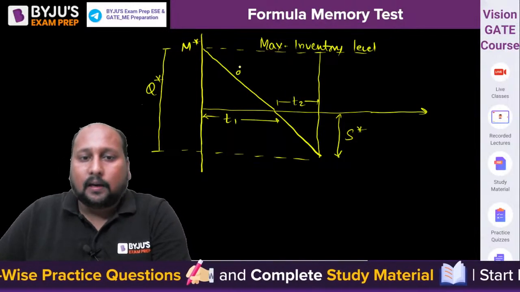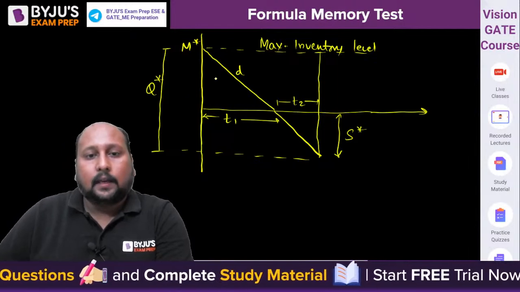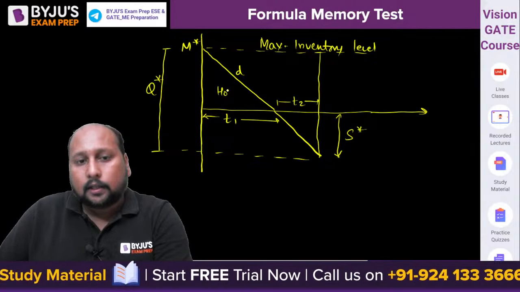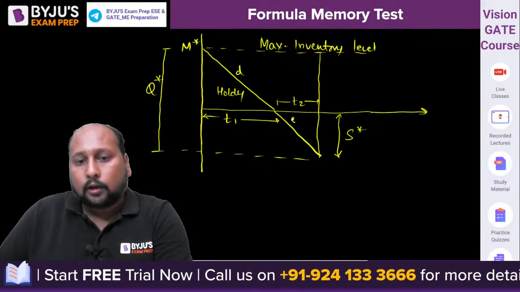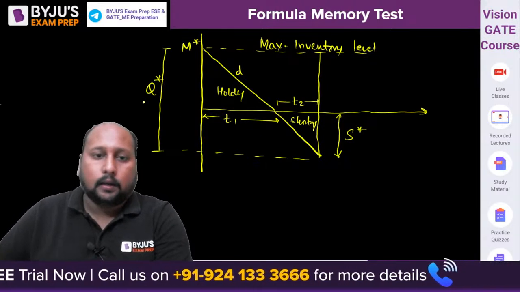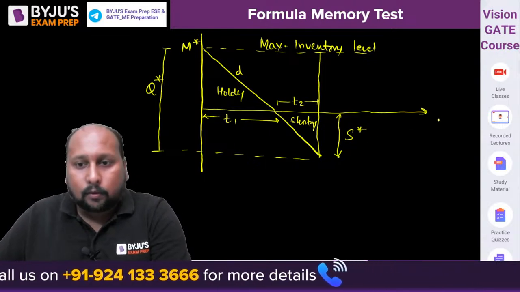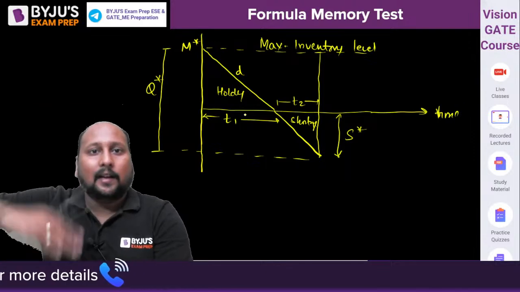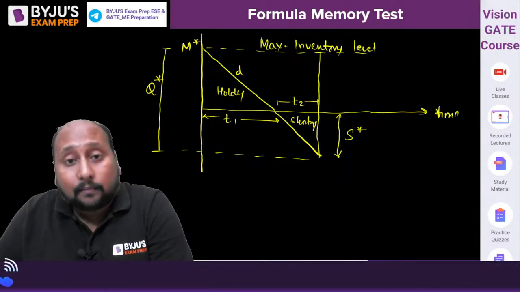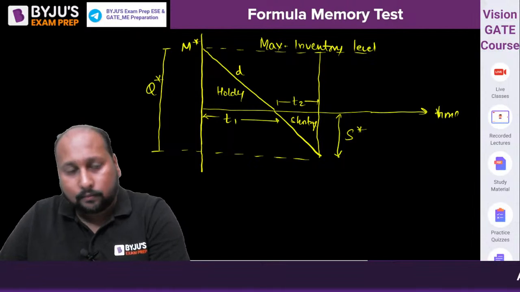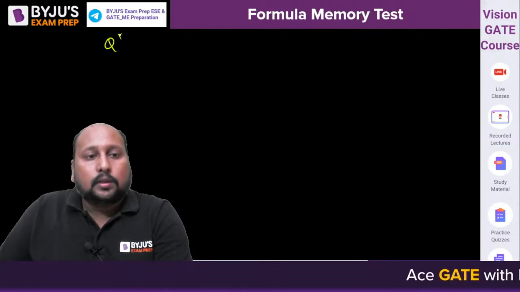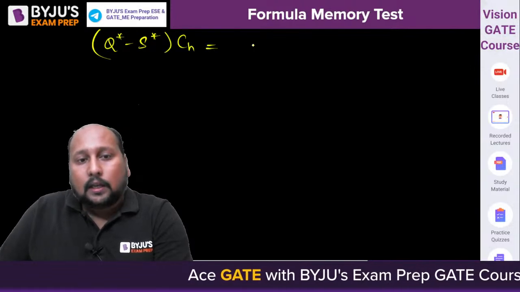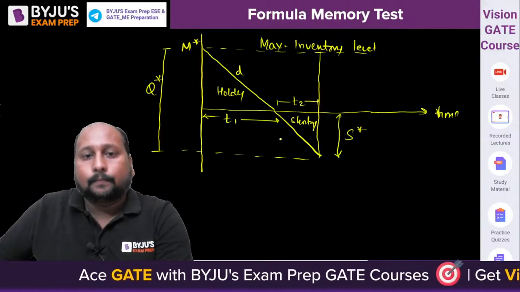This is your demand rate. So can we say your product is held. This is the holding part, and this is the shortage part. Below the x-axis we have negative inventory, and this is your time. What is the meaning of negative inventory? It means there is no inventory, and a shortage is happening. So can we say Q star minus S star into CH is equal to S star into CB?